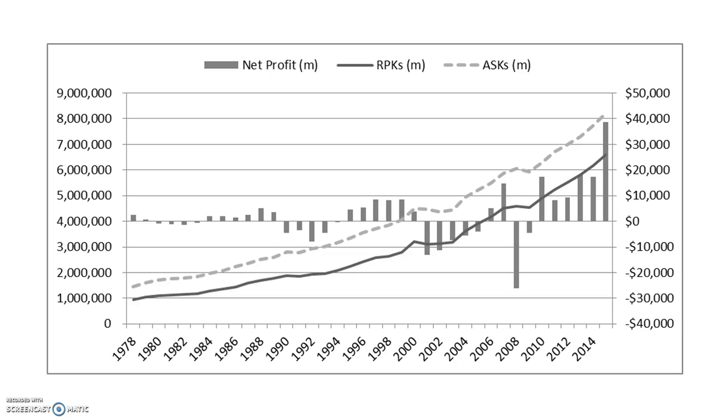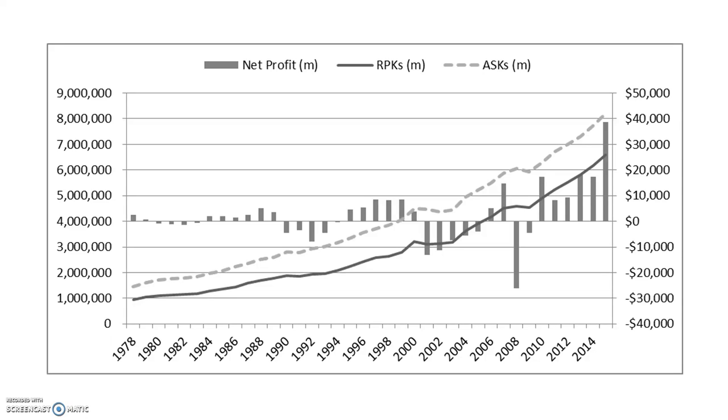On the chart, we can see that the amount of net profit, in other words, the amount of deviation from $0, is getting larger along with the growing of RPK and ASK. The RPK and ASK have been getting larger as aircraft technology has been more and more developed. That is why RPK and ASK are getting bigger as time passes.